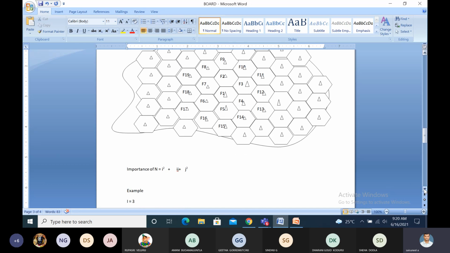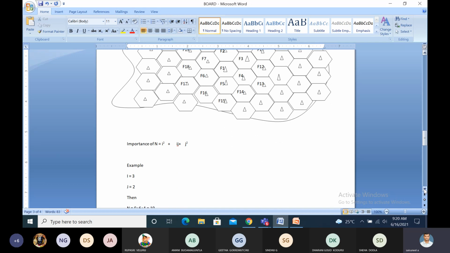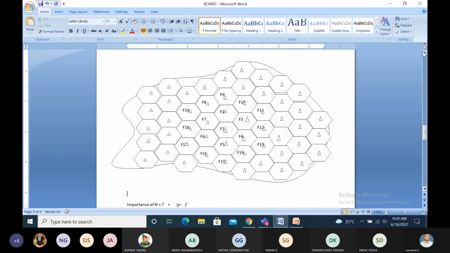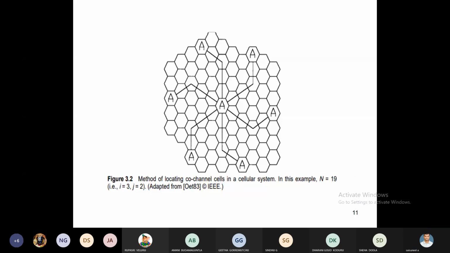Here from this example, see this one. What is the I value? 3. I value 3. Here see this figure. It shows, for I equal to 3, from the center cell it moves along one face of the hexagonal cell 3 times the I value, and from this end 2 times the J value. We have to fix the same F1.